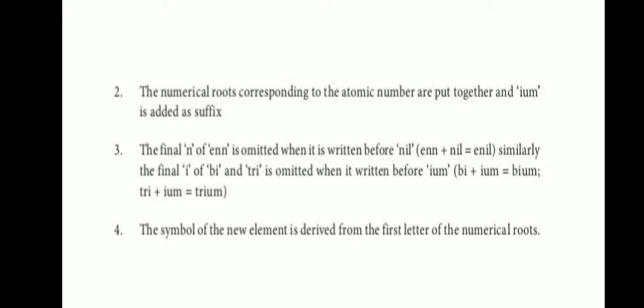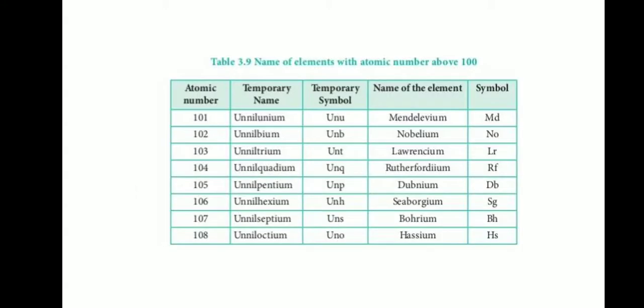Rule number 4: the symbol of the new element is derived from the first letter of the numerical roots. For example, atomic number 101. First 1, root un. 0, root nil. Again 1, root un. Last, add the suffix ium. Unnilunium. Temporary symbol Unu. Name of the element Mendelevium and symbol Md.